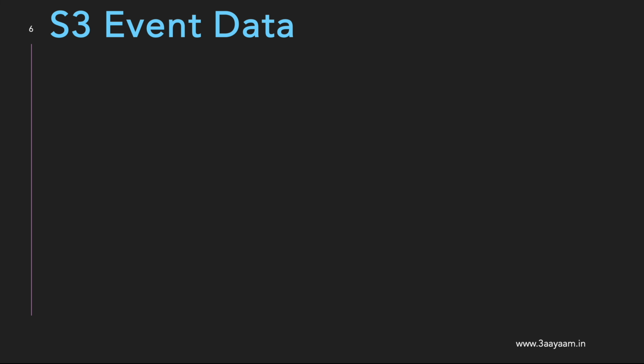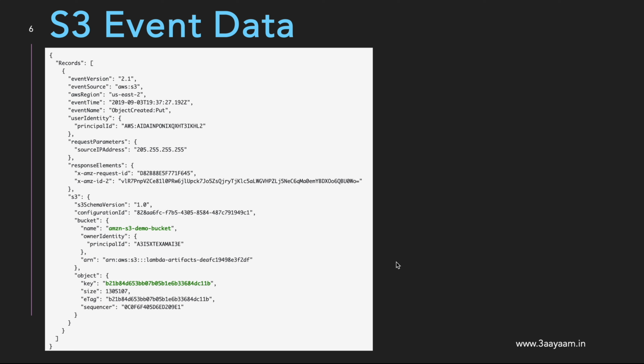Before doing the hands-on, let's look at the S3 event data, and this is how it is sent. I hope you can see what data is there. The data is contained in Records, and Records is an array, by the way. This is only for S3. For Kinesis, it is different. For Kafka, it is different. For S3, it will contain event version, event source, the region name, the time, the user who triggered the event, the request parameters, and the response elements. For S3-specific data, we'll get something like this. Inside this S3 document, we'll get the bucket name, the owner of the S3 bucket, the ARN of the S3 bucket, and the object key. Object key is nothing but the name of the file.